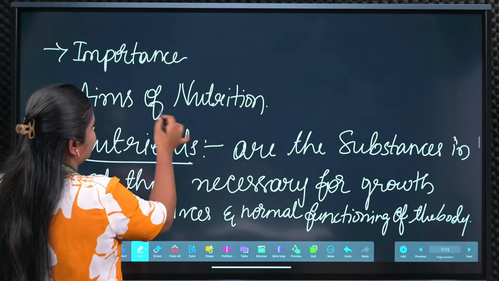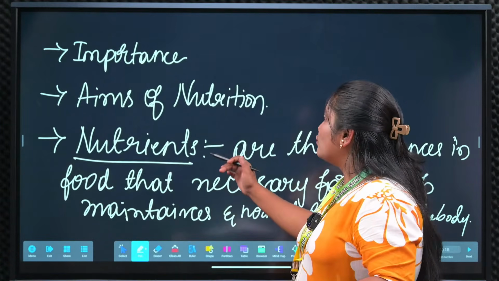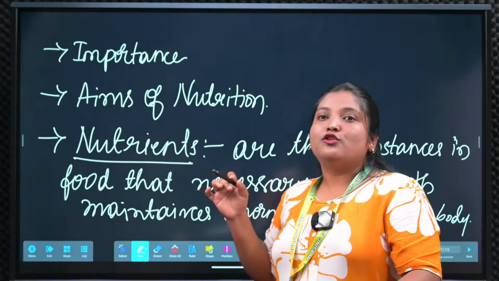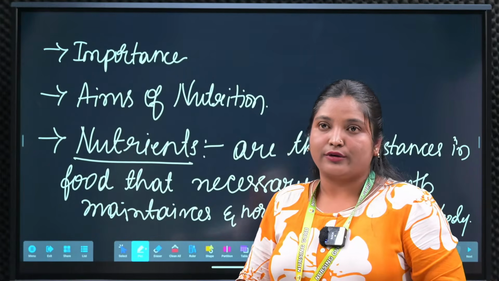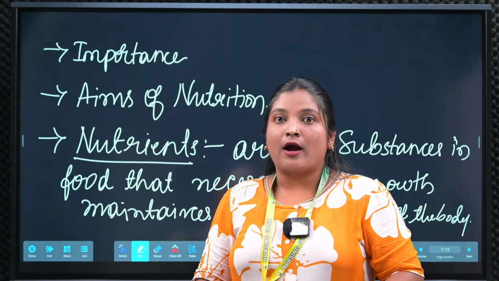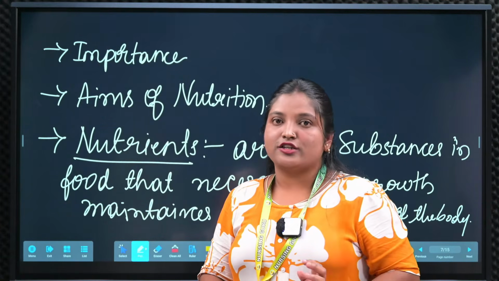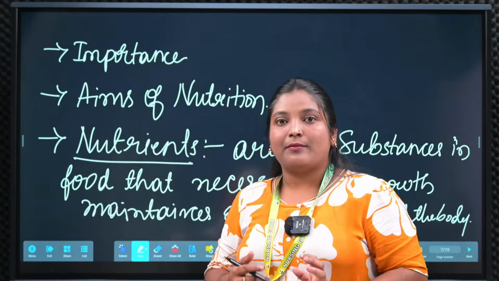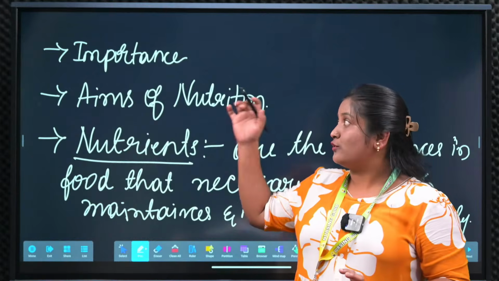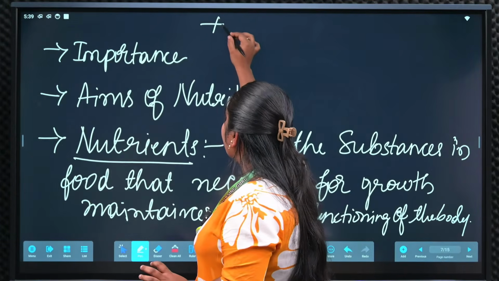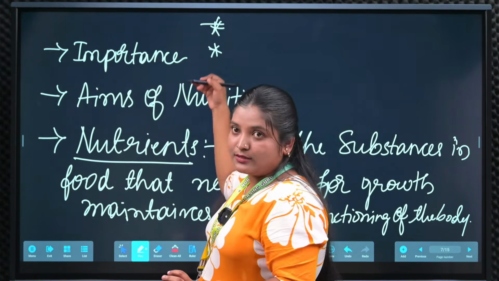The next thing, you have to go with the things you want to elaborate: importance, aims of nutrition. What is importance? To provide the energy, to maintain the energy level, we need nutrition. To avoid malnutrition, we have to focus on nutrition. That is why nutrition is very important. To sustain a balanced life, nutrition is very important. In such a way you have to write it down one by one, next to this particular heading.